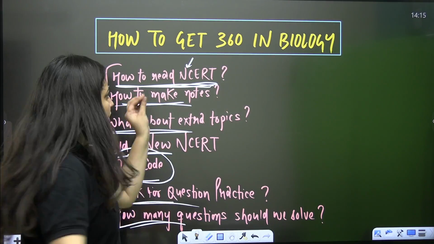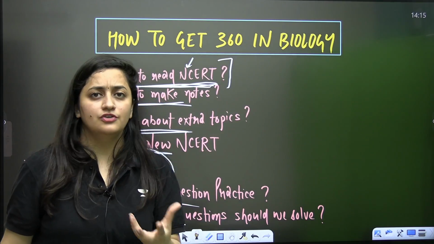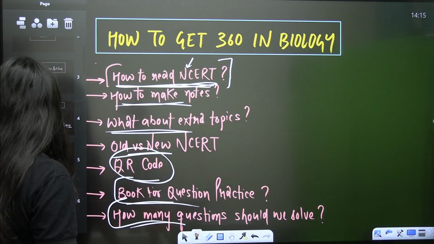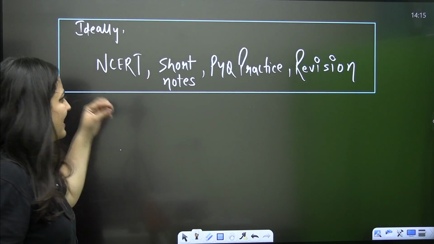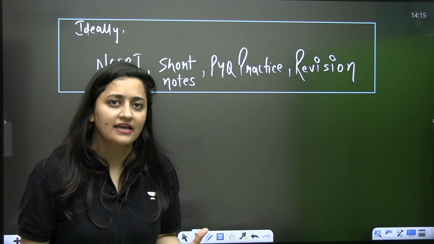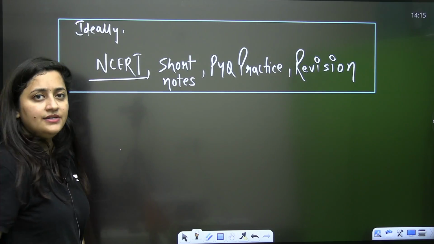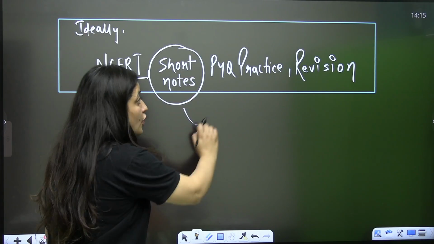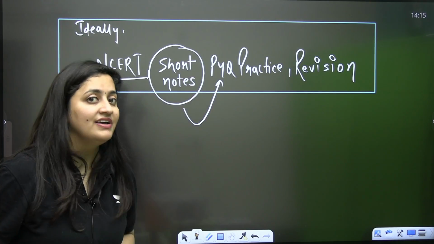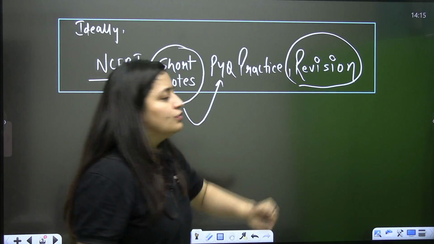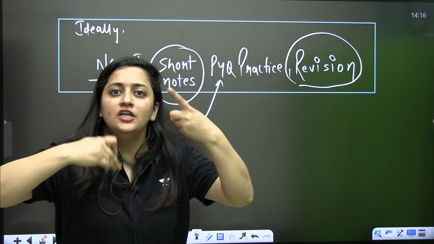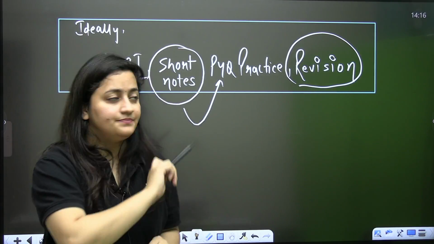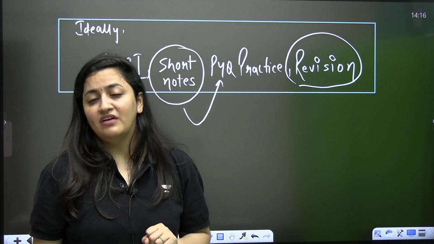I'll tell you what you have to do. When it comes to reading the NCERT, of course, you know that it is the NCERT that we have to master, isn't it? These are the things that you ultimately need to do if you actually want to crack the examination. You need to read the NCERT. You need to master the NCERT. You have to make short notes from NCERT. You should solve previous year questions. You should solve NCERT based questions. And then you have to repeat the same things in a loop. Revision is important. Revise the chapter again, solve the same questions again, revise your notes again. This is what you have to do ideally.